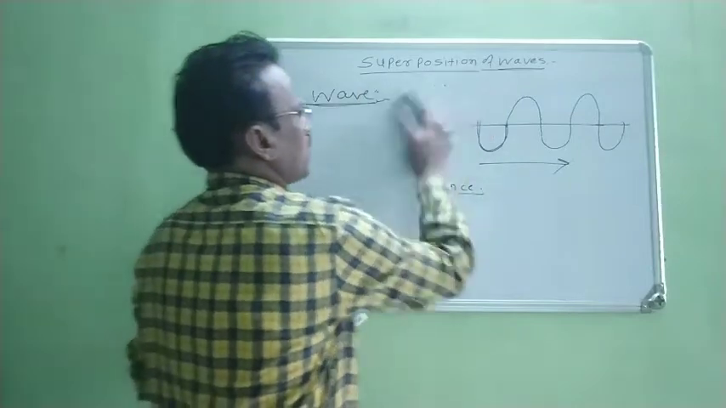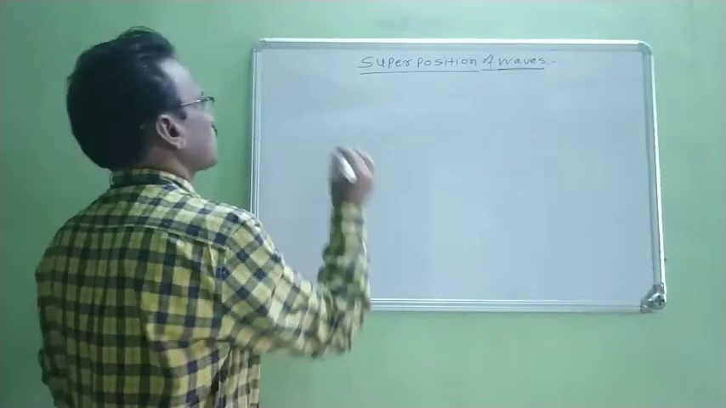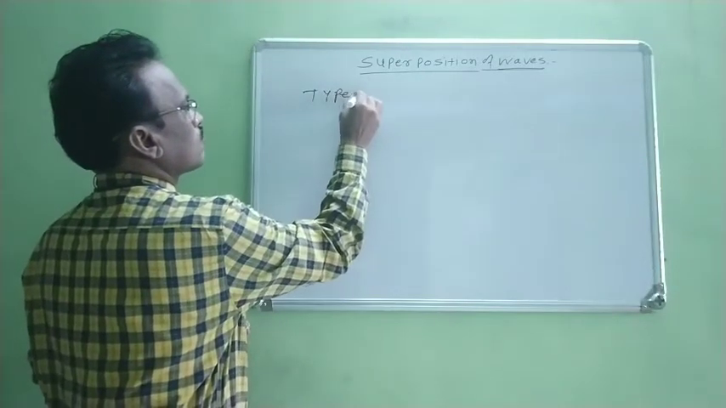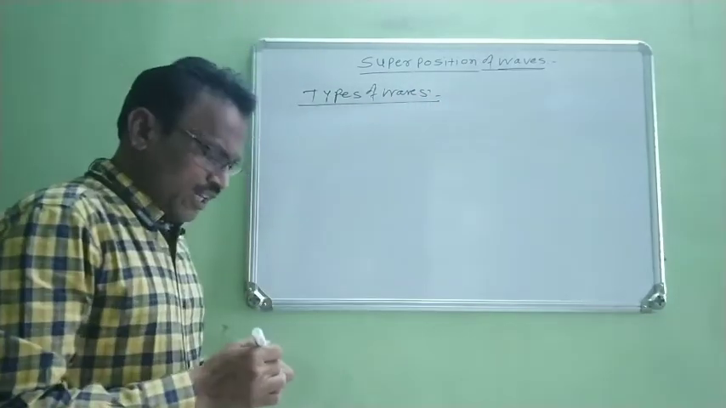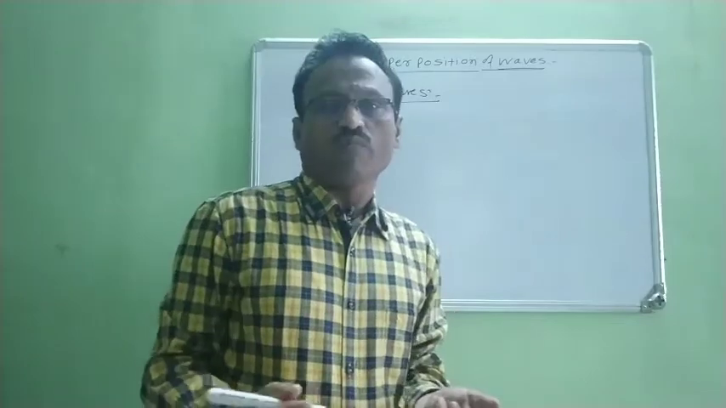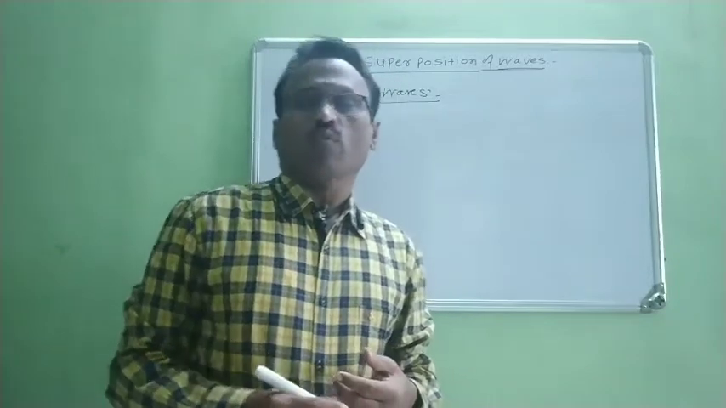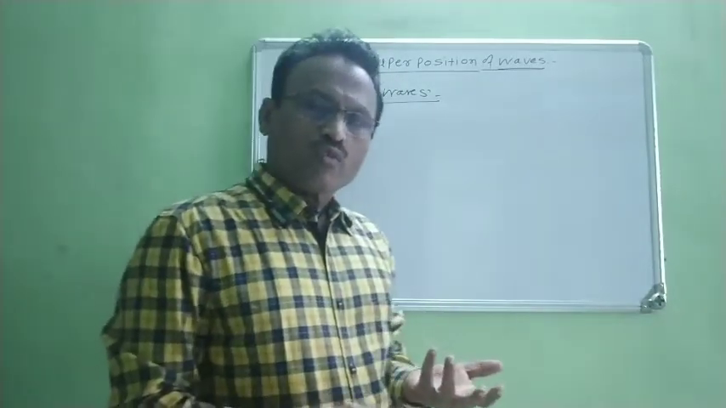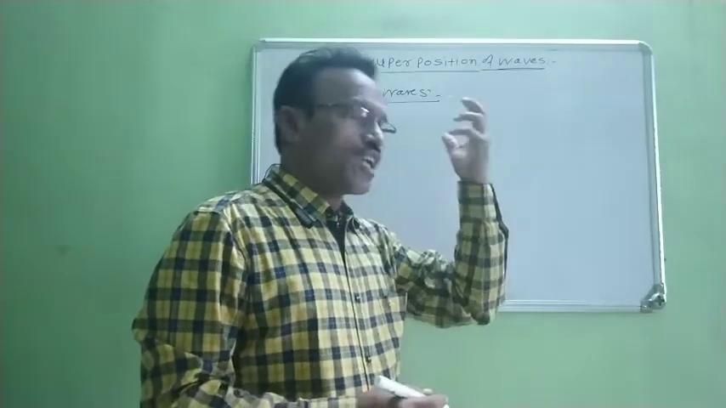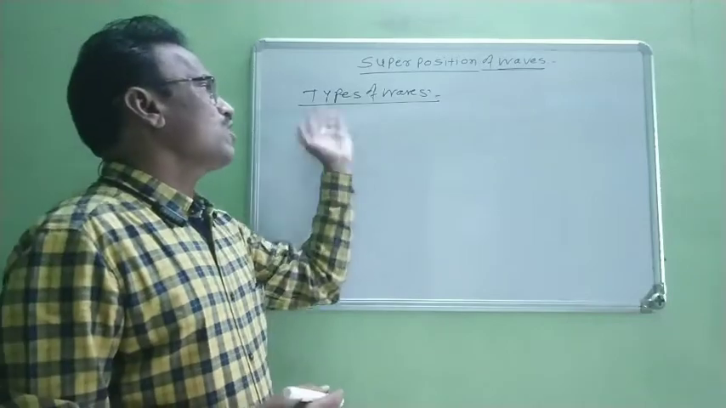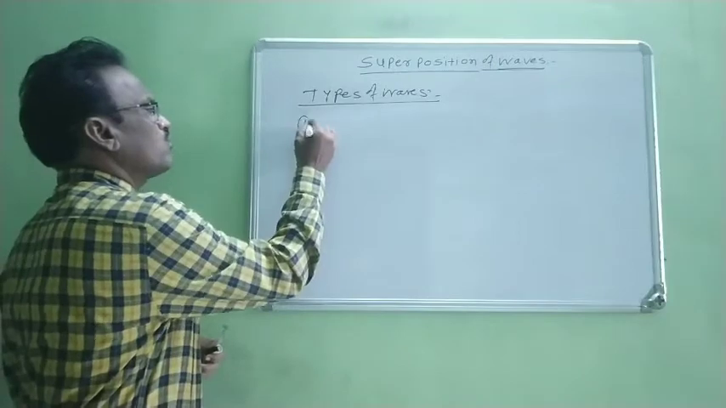Today we discuss different types of waves. We know that in nature there are different types of waves. There are some waves which require a material medium for their propagation. Again, there are some waves which do not require a material medium for their propagation. Therefore, depending upon the requirement of a medium, all these waves are classified into two types.